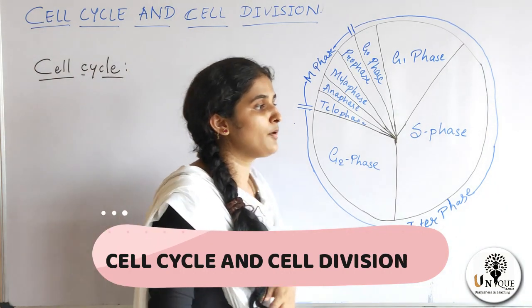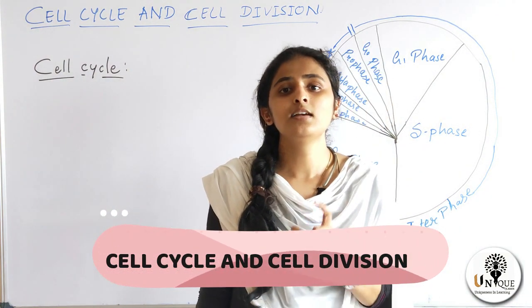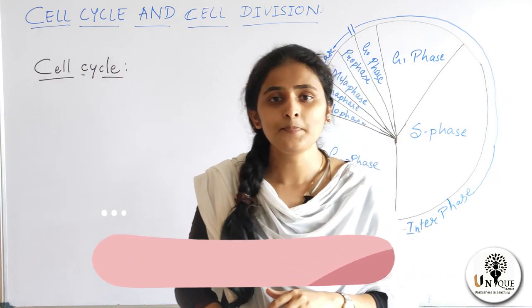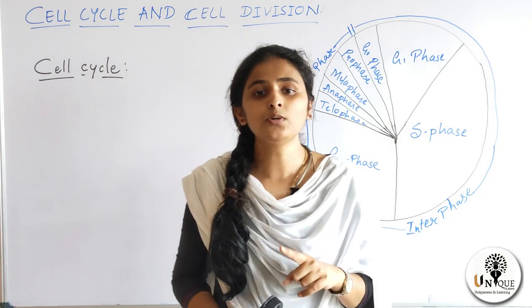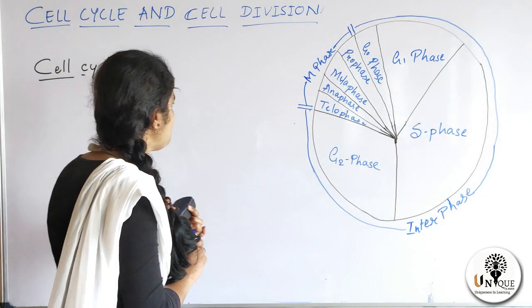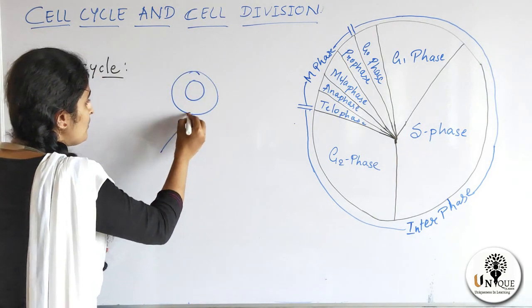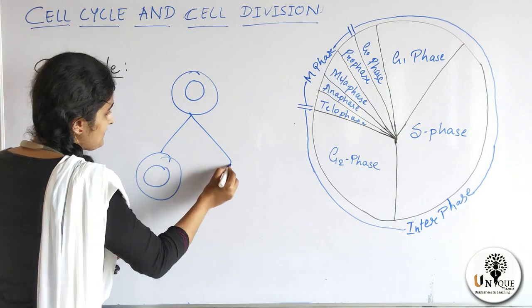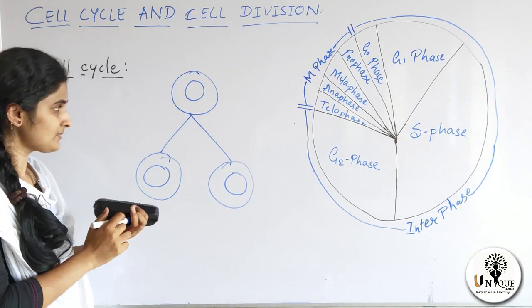Before going to study about cell cycle and cell division in detail, we have to understand what is cell cycle. So cell cycle is a series of events which take place in a cell that cause it to divide into two daughter cells. So basically we have a cell that has to divide into two daughter cells. So this is called cell cycle.